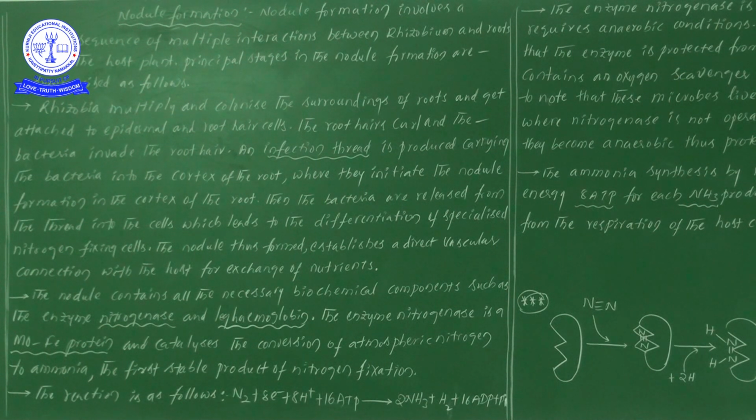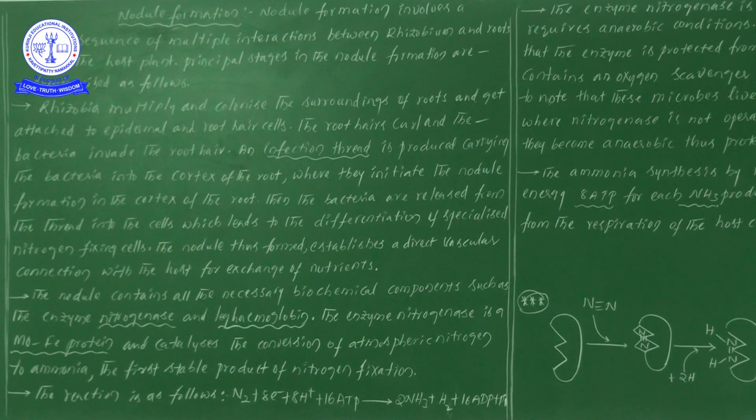Why? To exchange nutrients. Then the nodule contains all the necessary biochemical compounds such as the enzyme nitrogenase and leghemoglobin. If you see the nodule structure, it contains all the necessary biochemical compounds.